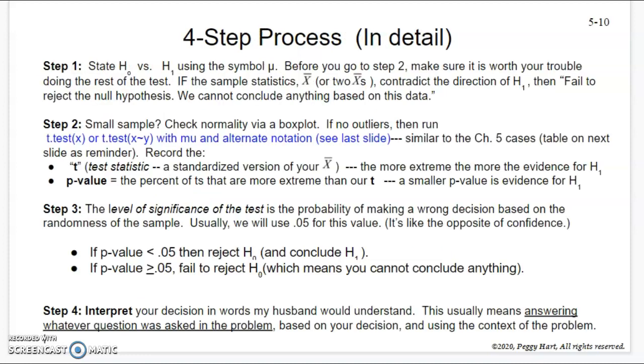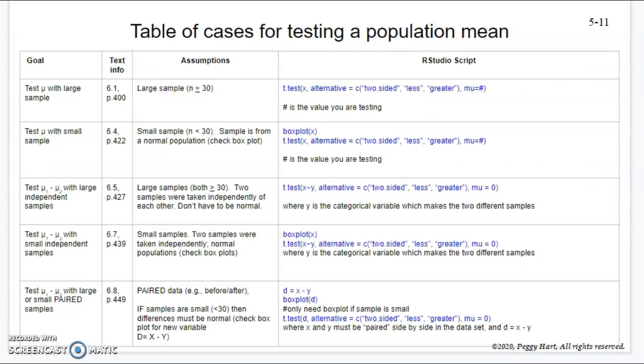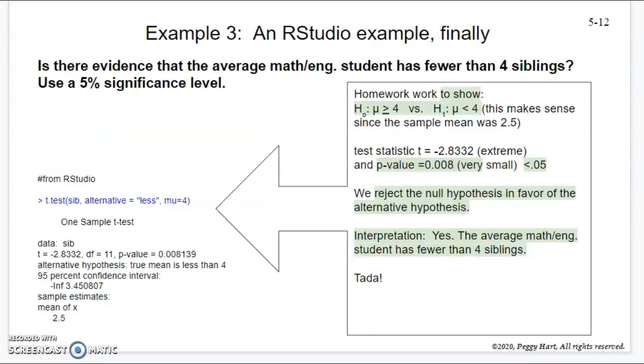I think I'm going to skip ahead and just show you an example. All right, here's an RStudio example. And then when we come to class, we'll do one. Is there evidence that the average math engineering student has fewer than 4 siblings? Use a 5% significance level. So if we wanted to do that, we would do a t-test on SIB, alternative less, and mu equals 4. That's going to be the code.